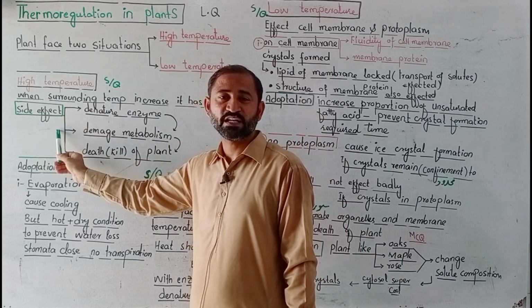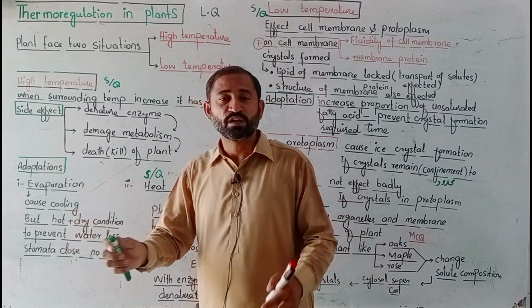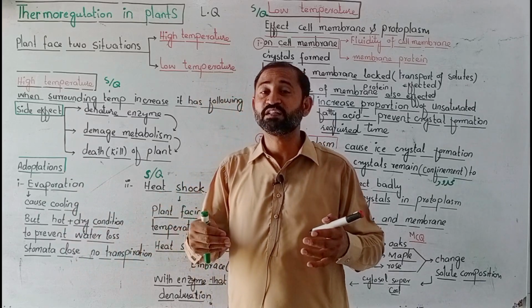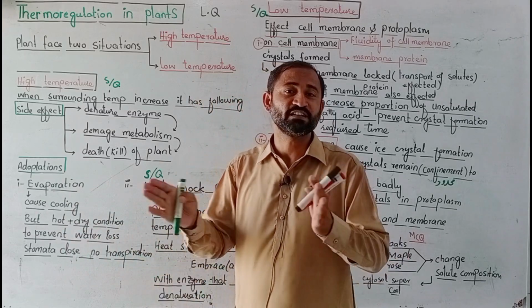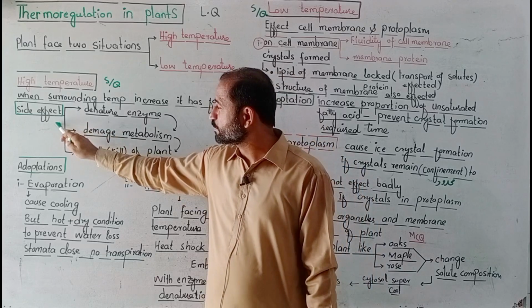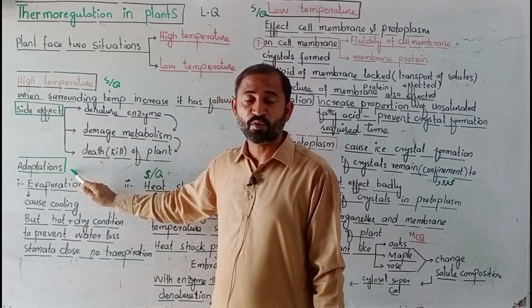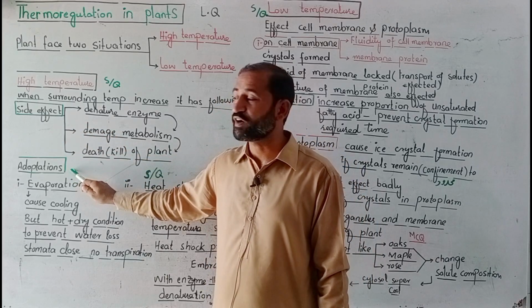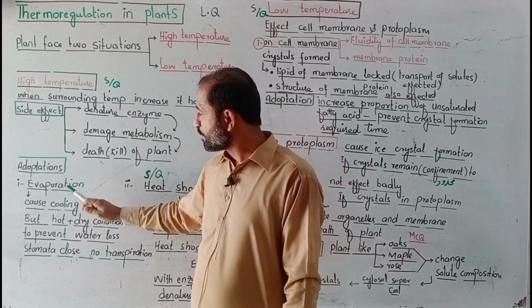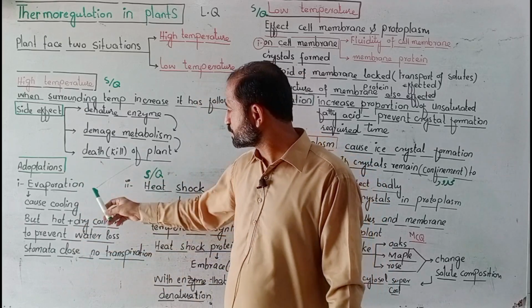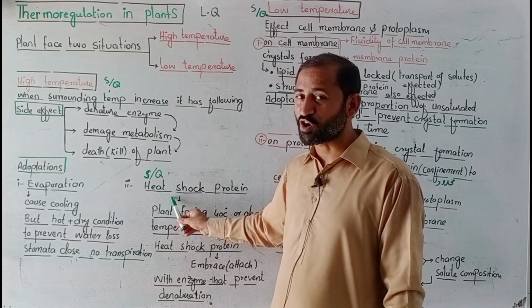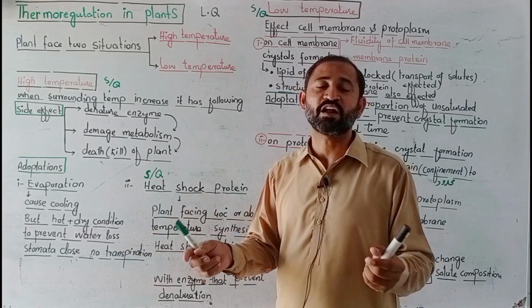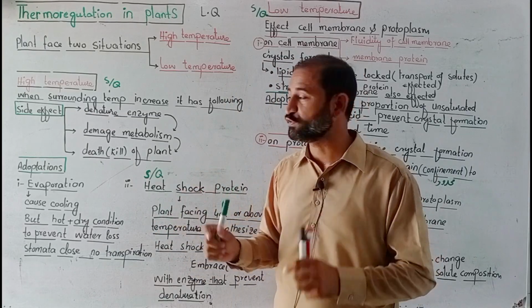That is the effect of high temperature on the plant body. And now, what is the adaptation of the plant? That is, what are the strategies of the plant regarding this situation? So the first heading was about side effects and the second heading will be about adaptation. In plants there are two types of adaptation: evaporation and heat shock protein. These two strategies are adopted by plants to accommodate this situation.